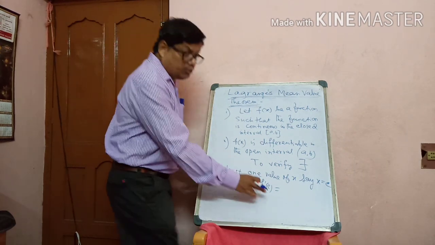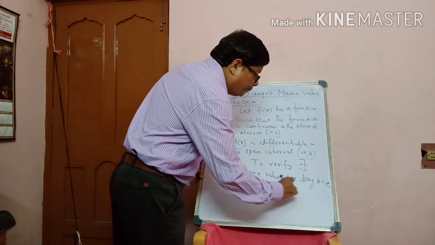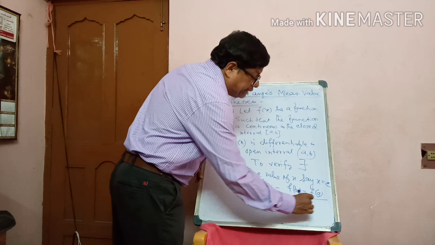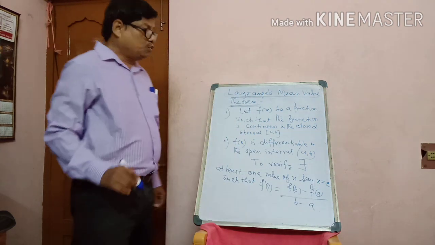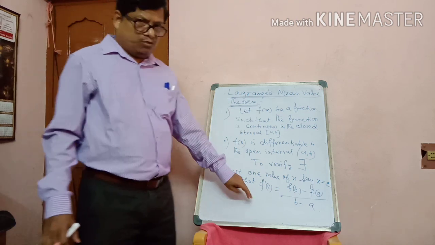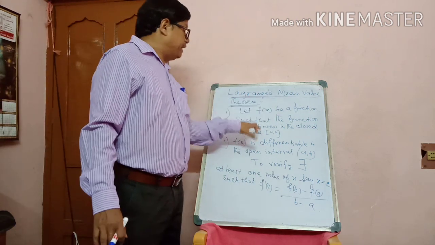Keep in mind, f dash c equals f of b minus f of a by b minus a. From here you find the value of c, which belongs to AB.